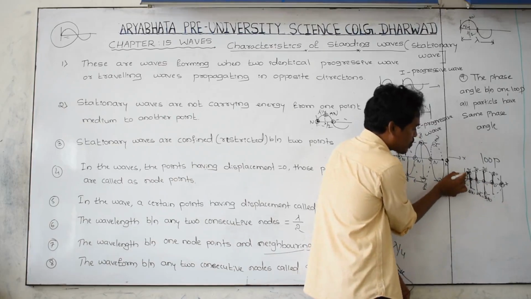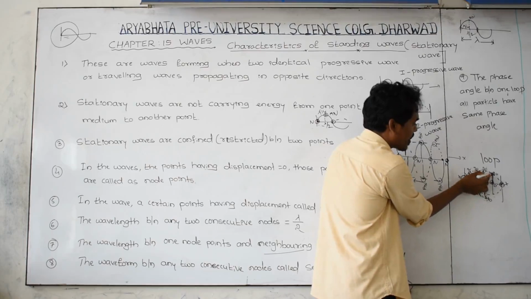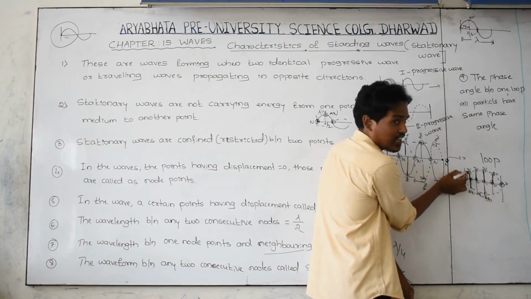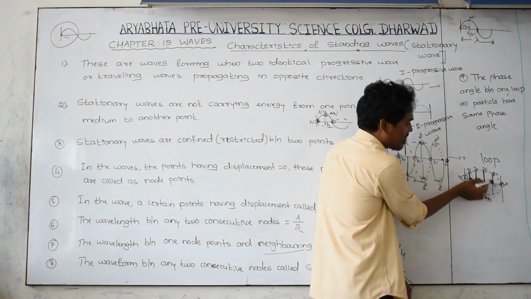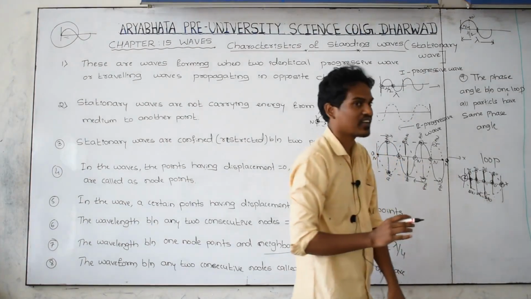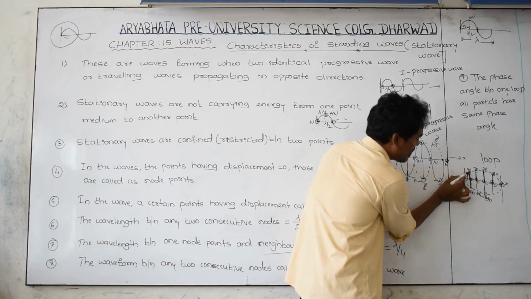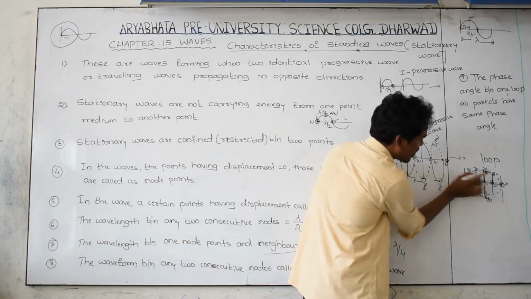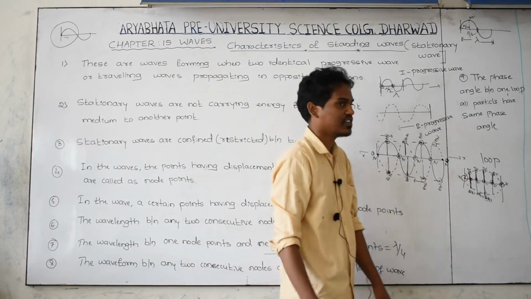If they are moving to this point, the phase angle is 90 degrees for all of them. Means all the particles have the same phase angle. Again, if they move to this point, then 180, 180, 180, 180. The phase angle is the same.